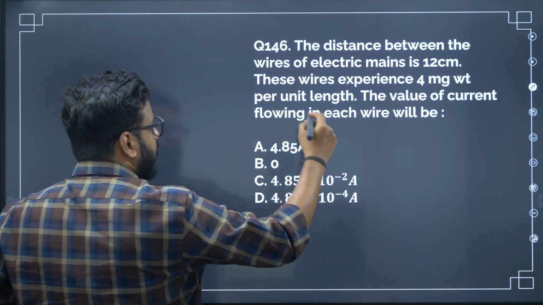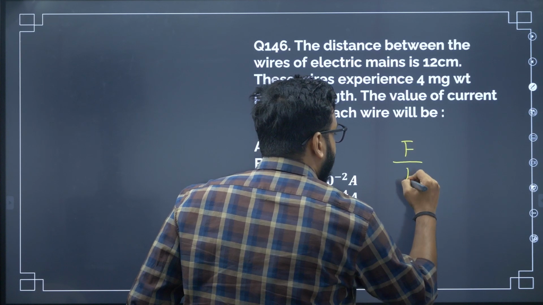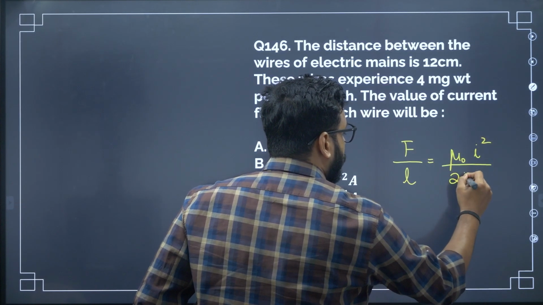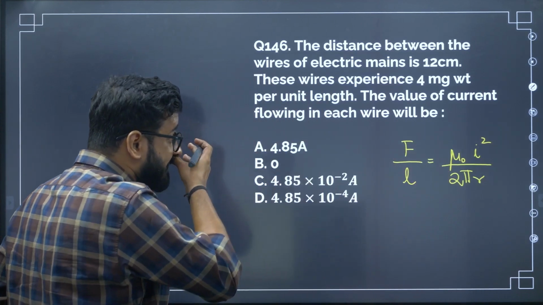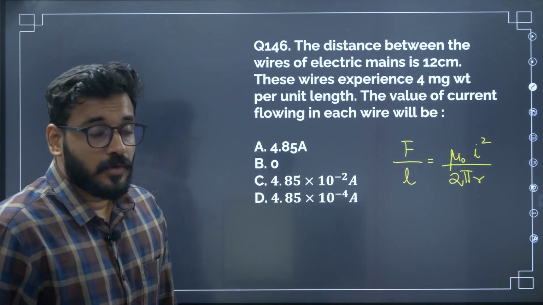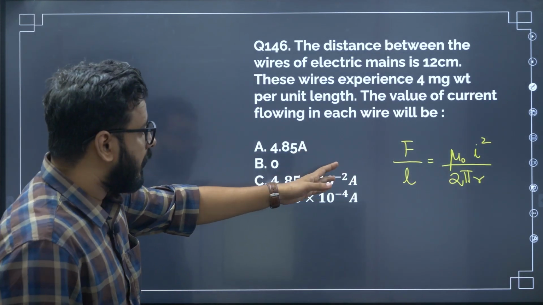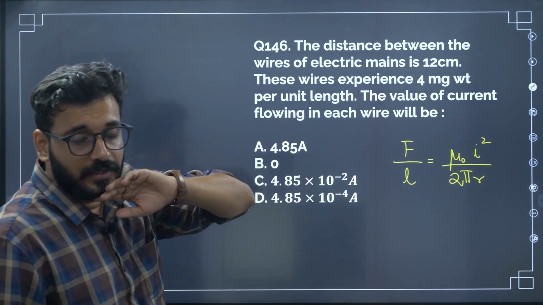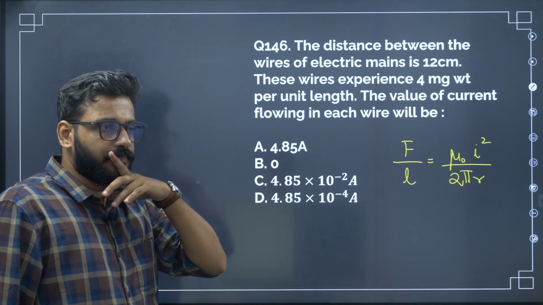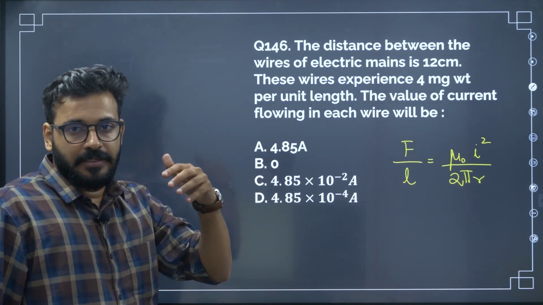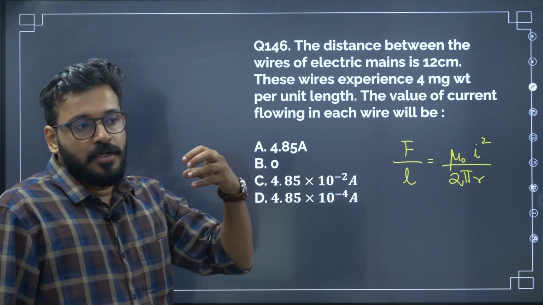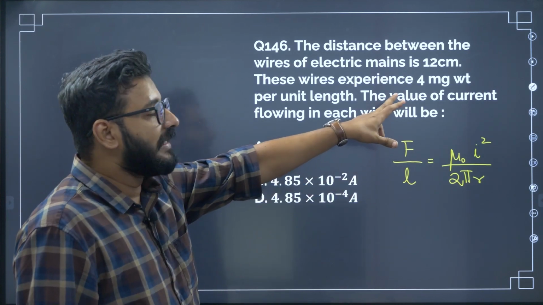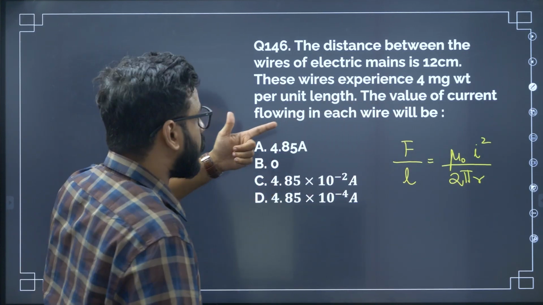Force per unit length formula is actually given as F by L = mu naught I square divided by 2 pi r. Alright, where r is the distance between the wires, and I is the current in them, and F by L is the force. So F by L is given, 4 milligram weight. Now any object's force can be expressed in terms of mass weight, the weight due to its mass. So how do you get that? Mass is given, weight is given. Weight in the sense you have to multiply with the acceleration due to gravity.